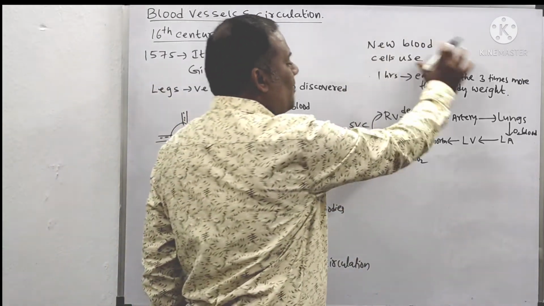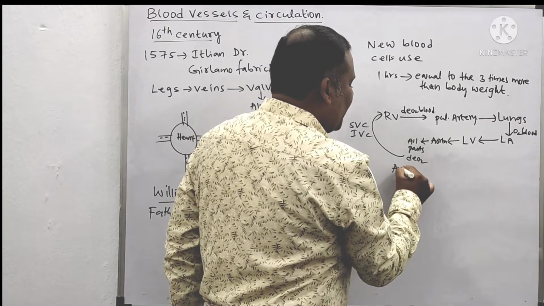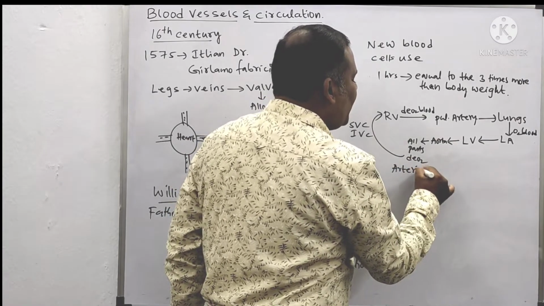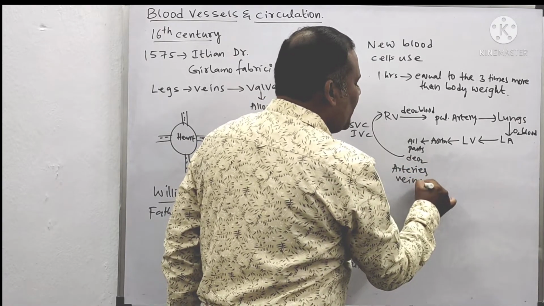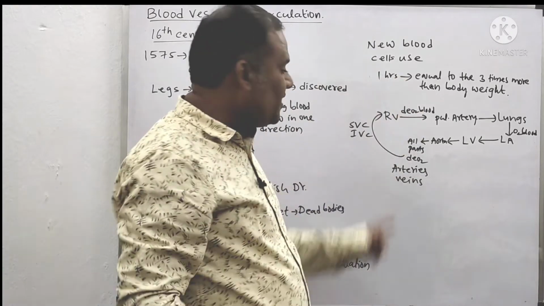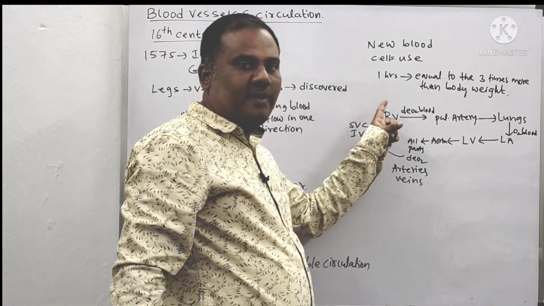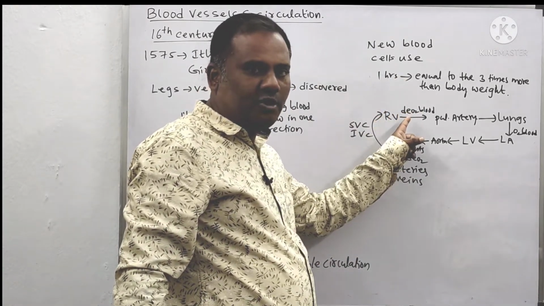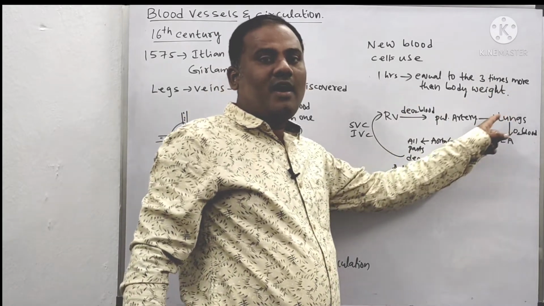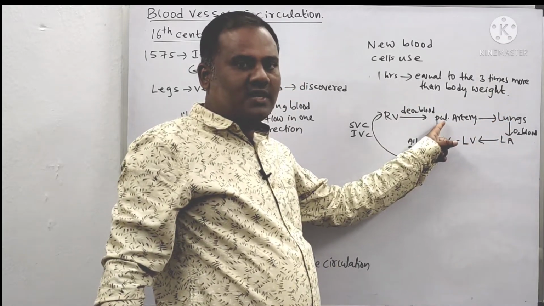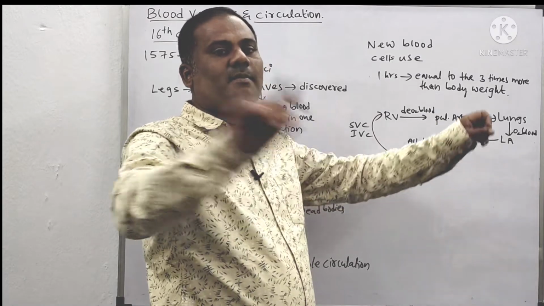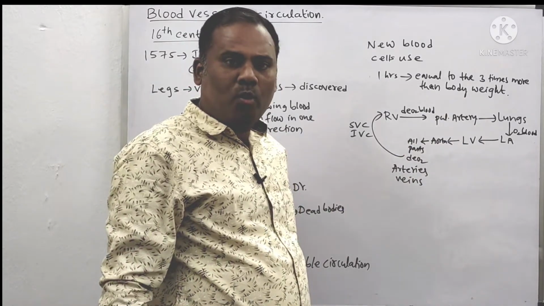Later, while he is observing this, see Nana, arteries and veins are playing the major role in the circulation process. That is, veins are collecting the deoxygenated blood from all the parts of the body and sending it to the heart. In the same manner, the arteries, the aorta, the largest artery, as well as arteries, are taking the blood to all the parts of the body.